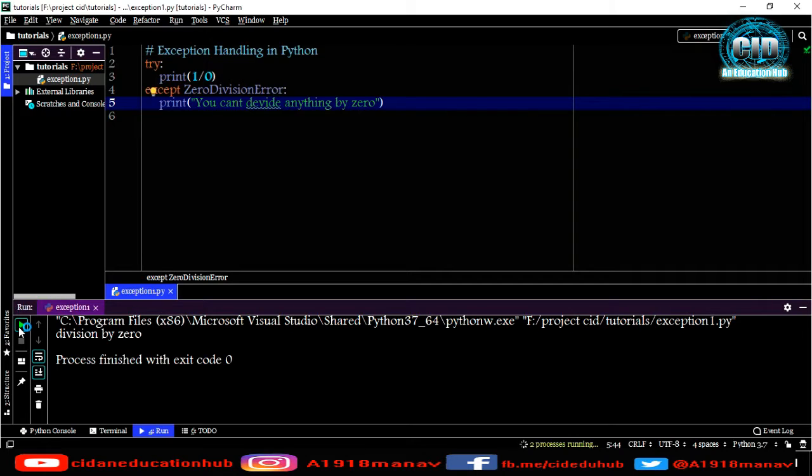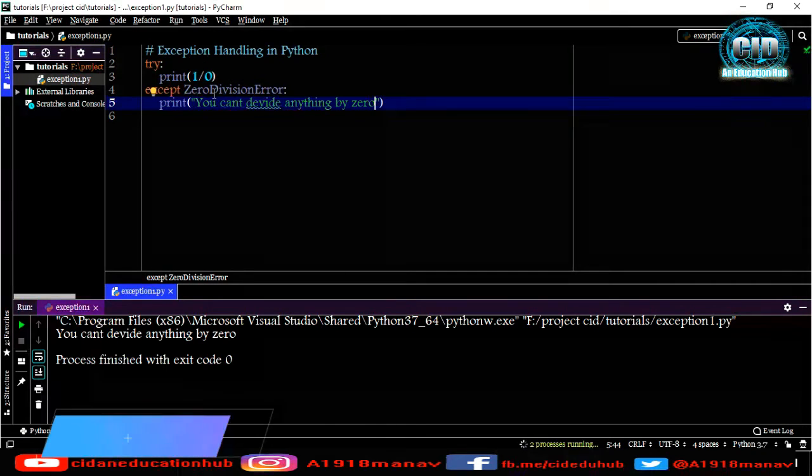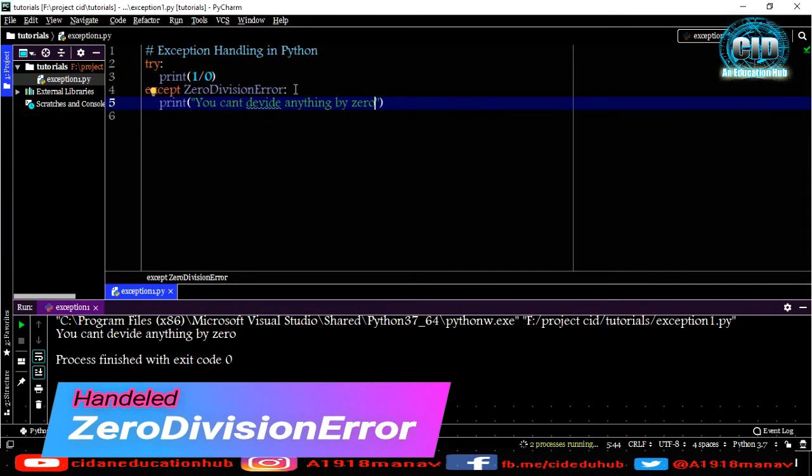That's it. It will print this if it throws that error. As you can see, it is showing you can't divide anything by 0. That means I have handled the zero division error, because it is coming out from here.